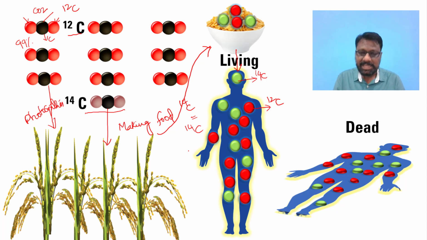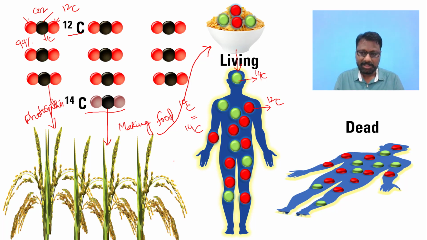Because he consistently takes up the C14 available in the atmosphere for making macromolecules by eating food, he always maintains the ratio of C14 in the atmosphere with the C14 present in the body.